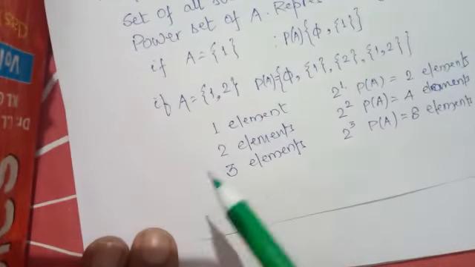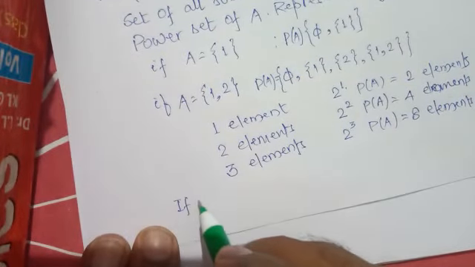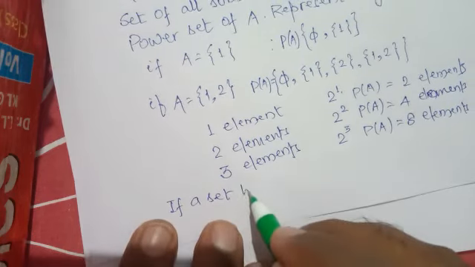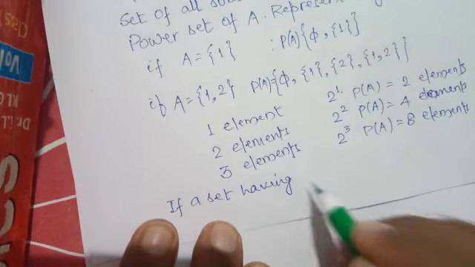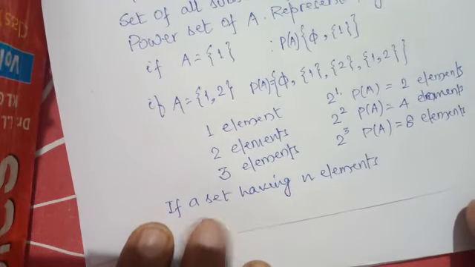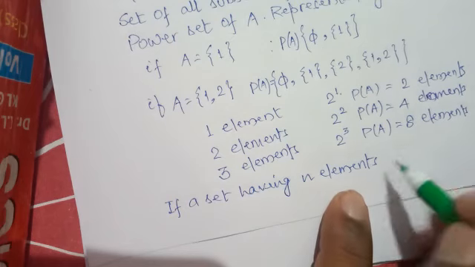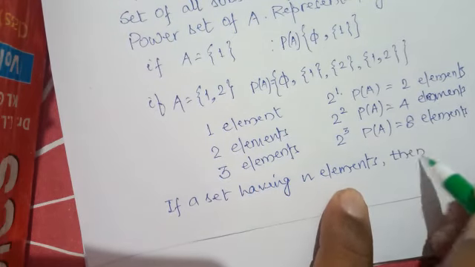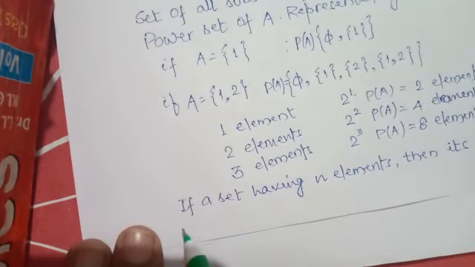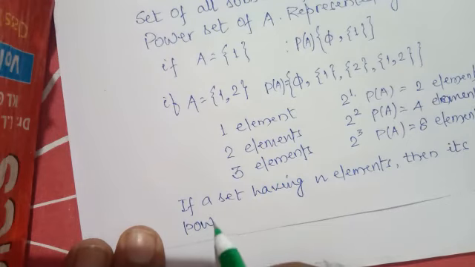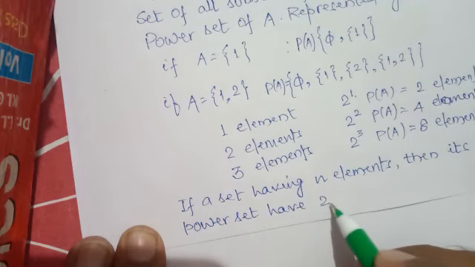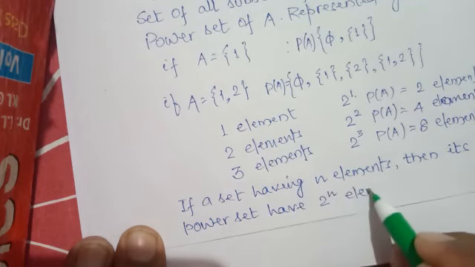Hence, we can say if a set has n elements, then its power set has 2 to the power n elements.